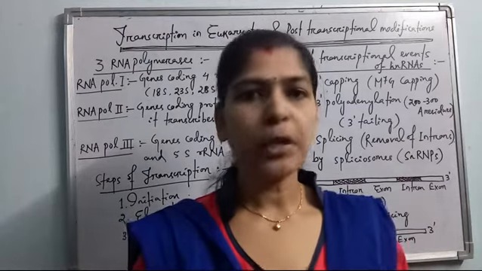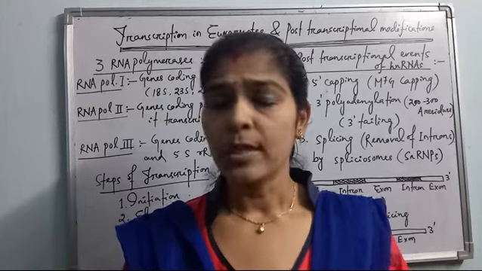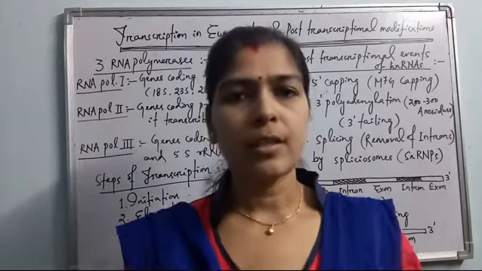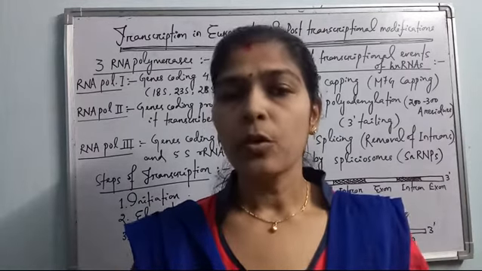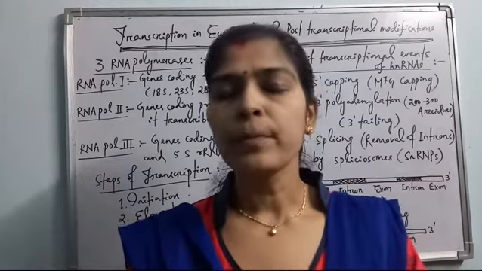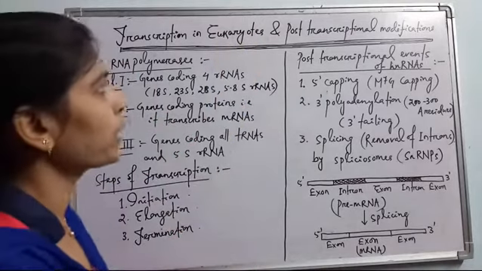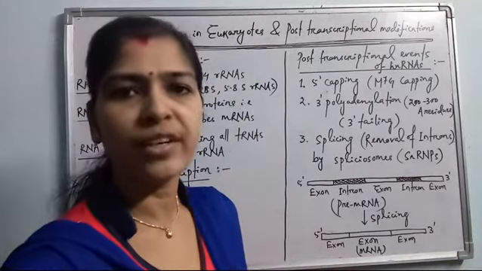And in case of eukaryotes, there is not a single enzyme as in prokaryotes. Three different types of RNA polymerase enzymes are there for synthesis of different types of RNA molecules. I have also written all these things in detail here so that you will get the notes. So, transcription in eukaryotes and the post-transcriptional modifications, meaning the modifications after transcription.